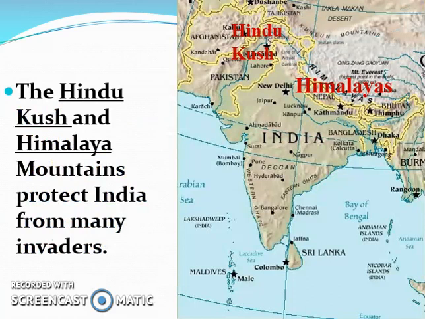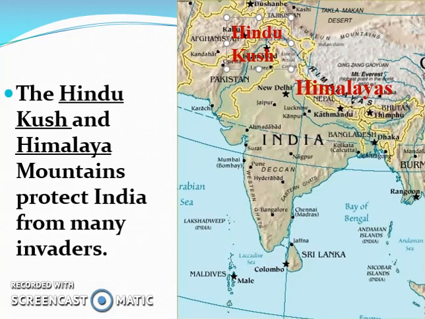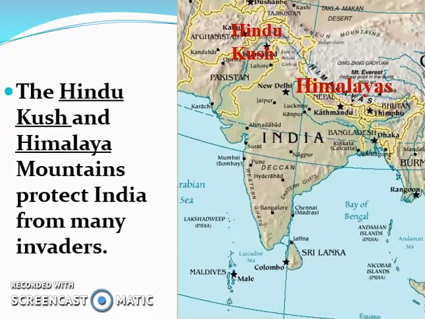There are 2 important mountain ranges that separate India from the rest of Asia, and they make India into a subcontinent. A subcontinent is a separated part of a continent. It's like a small area that's separated from the rest of the continent. So India here is separated by the Himalayan mountains located here, as well as the Hindu Kush Mountains located here. The Hindu Kush go pretty much along the Indus River, which we were just talking about. So the Hindu Kush Mountains and the Himalaya Mountains help separate India, which does allow protection from invaders.